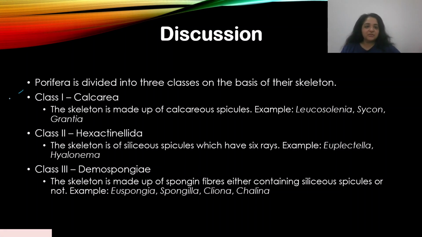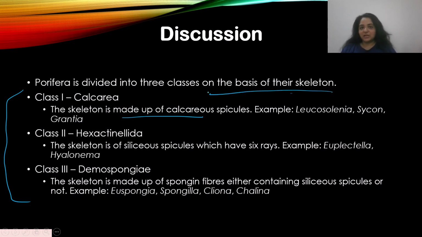I've given a list from class 1 to class 3, with all the names of the different classes, their examples and the description. What is the skeleton made up of? If you want, you can note this down for your information. But just remember, in Porifera, the division of the classes is based on their skeleton.